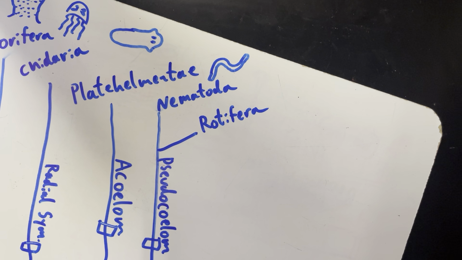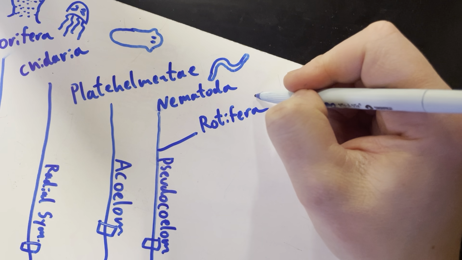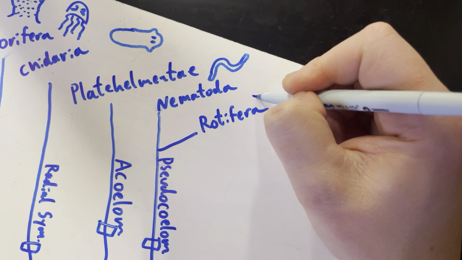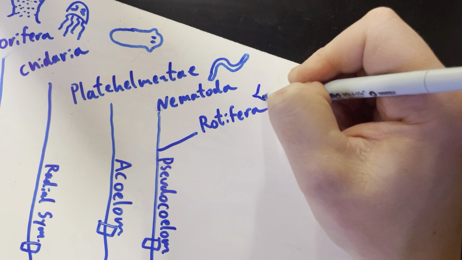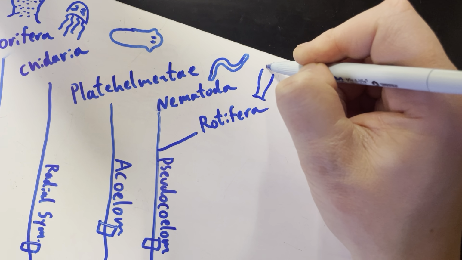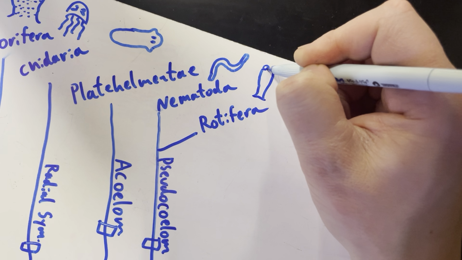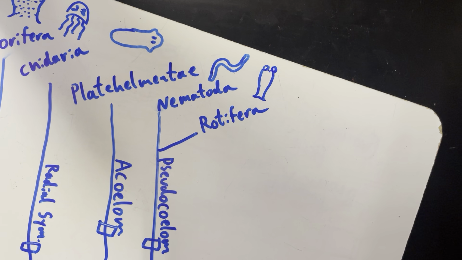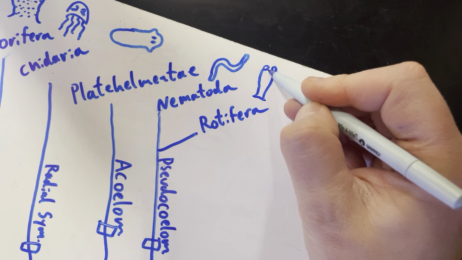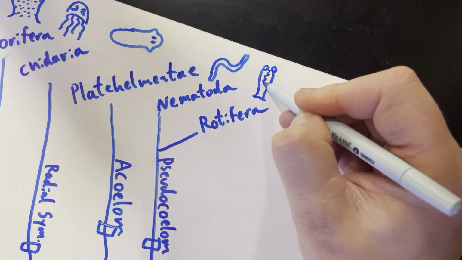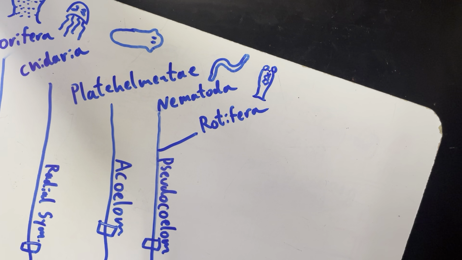Does anyone know what rotifers are? Somebody caught one actually in my little water tank the other day. It's not a snail. They're these little organisms. They hang on to things with their little tail here. And then they have these little wheel-like sections that make them look like they're constantly spinning, but really they're just cilia, and then they brush water into their bodies. They have a little mouth right here, and they have a little gut. Anyway, they're cool little organisms. Sometimes they're free swimming too.